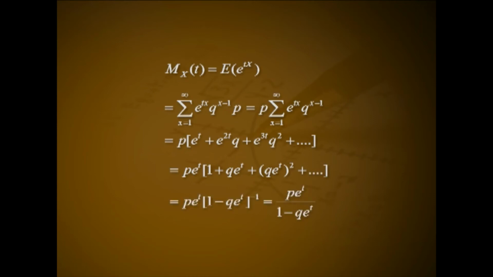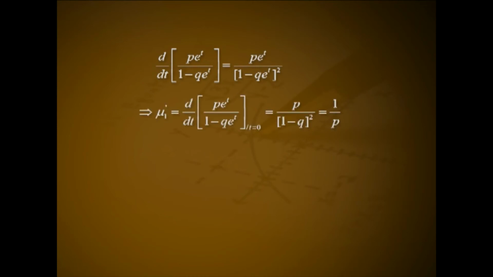That is p e^t into (1 − q e^t)^(−1), that is p e^t divided by 1 − q e^t. Differentiating the MGF, d/dt of p e^t divided by 1 − q e^t is equal to p e^t divided by (1 − q e^t) the whole square. μ1' is d/dt of p e^t divided by 1 − q e^t at t = 0, that is equal to p divided by (1 − q) the whole square, that is 1 by p.